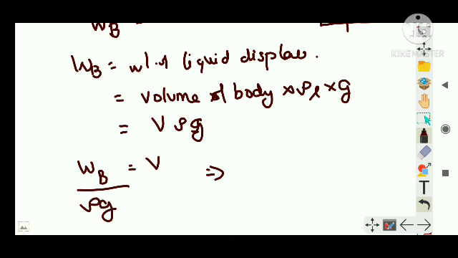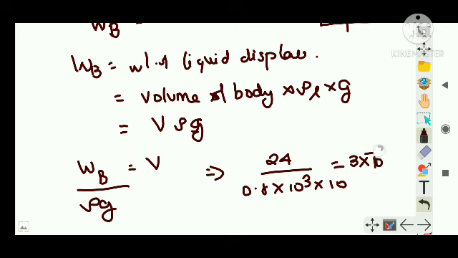Now what is WB? You have found it as 24, divided by rho, which is 0.8 into 10 to the power 3, into g, that is 10. You will find it as 3 into 10 to the power minus 3 meter cube. Clear? And I hope this much is clear.